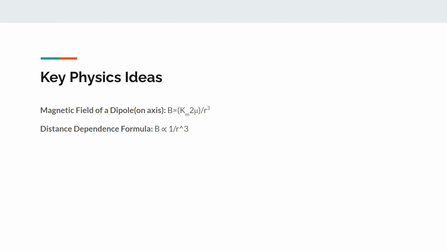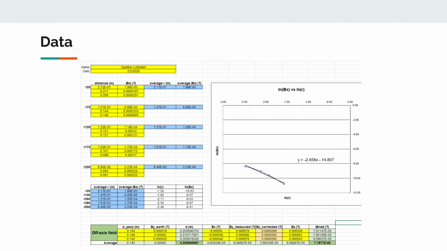A few key physics ideas that are important for understanding this lab: first, the magnetic field of a dipole, which is equal to B = K_m times 2 mu over r cubed, where mu is the magnetic moment and r is the magnitude of the r vector. Also, the distance dependence is important to remember, in that the magnetic field is proportional to 1 over r to the third.